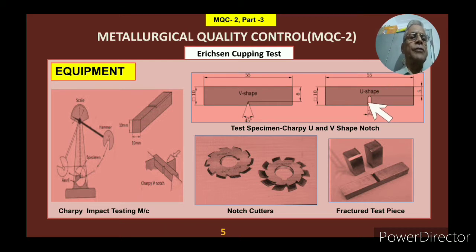Similarly here also the same requirement is there, 10 square mm, 55 mm length, but the shape is U notch. Instead of V notch shape, it is U shape. The notch is U shape. See the direction, and almost all the details are the same, like this distance, and this is the same in this case.